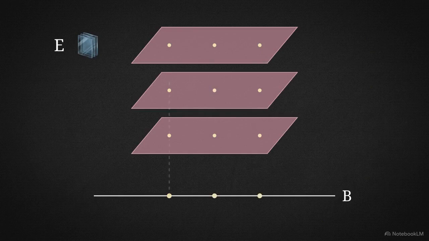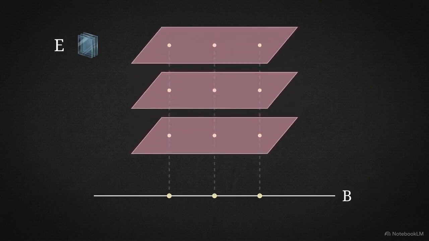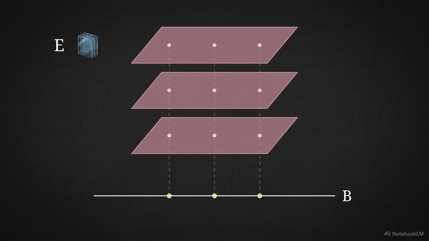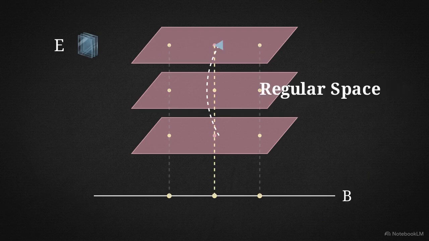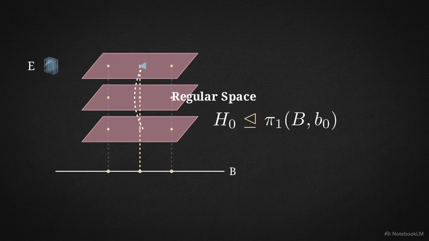Think of this as a homeomorphism from the covering space to itself. It shuffles the layers up in the fiber, but it leaves the projection down to the base space perfectly intact. These transformations form a distinct group. When a covering space has enough of these transformations to map any point in a fiber to any other point in that same fiber, we call the space regular. Algebraically, this occurs strictly when the subgroup H0 is a normal subgroup of the fundamental group.